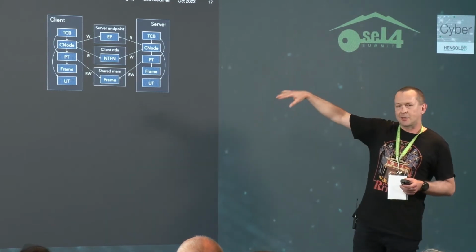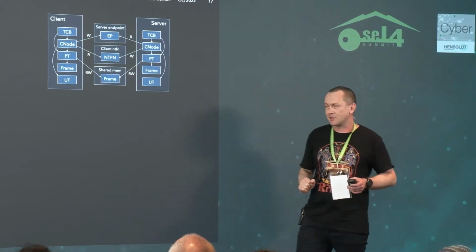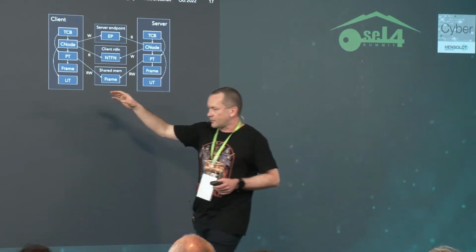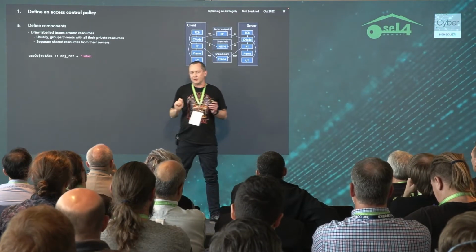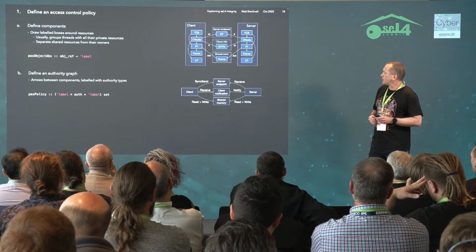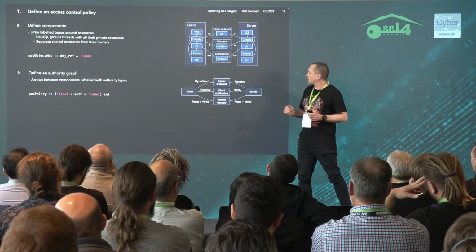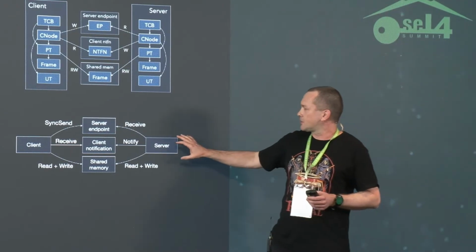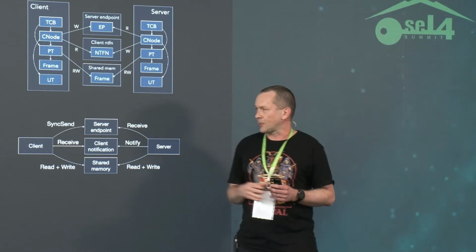Because drawing boxes around things is the same as labeling the individual things. So if we just individually label all of these as server resources, that's equivalent to drawing a box around them with the label server on them. So in the actual formalization, we represent that as a function from a resource, which is just the address of a thing in the kernel, to the label of that thing. Okay, the second part of defining a policy is then drawing arrows between the boxes telling us what authority they have over each other. Okay, so the server component here has receive authority to the server endpoint. The client has sync send on that endpoint.